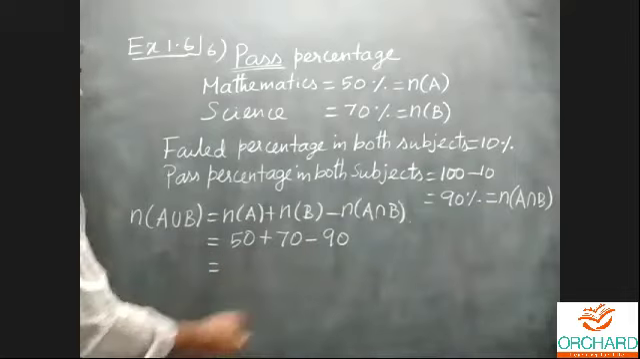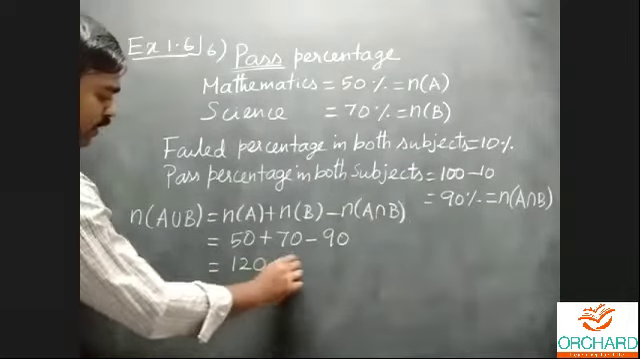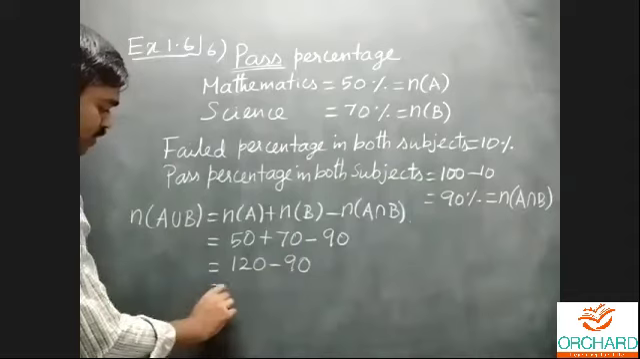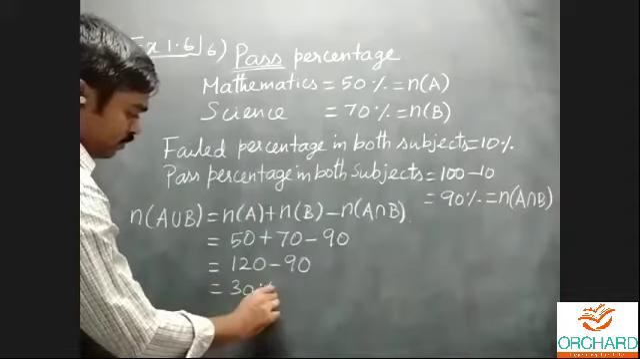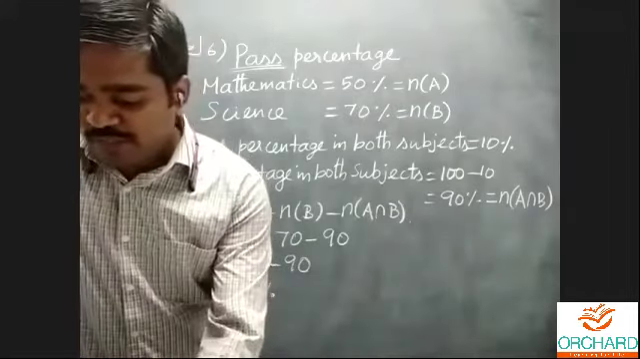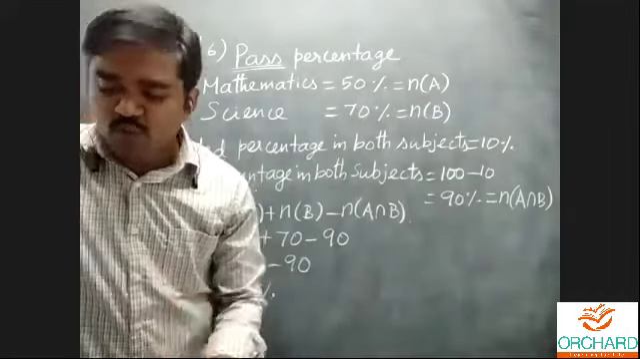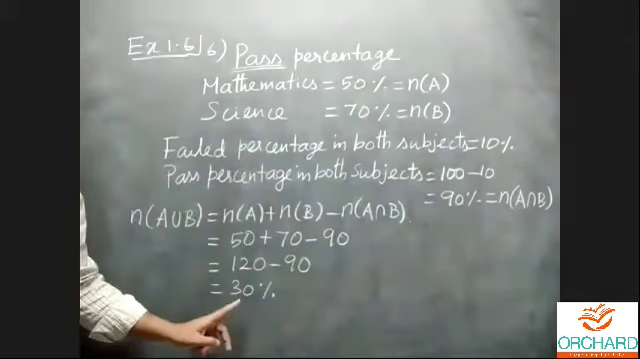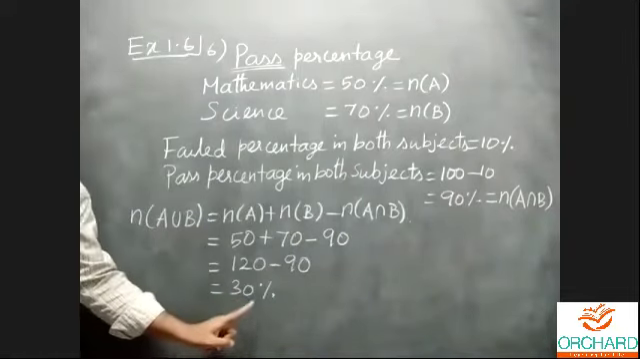Then 50 plus 70 is 120. 120 minus 90, that is 30%. Okay. Using the first two statements, I'll come to that information: n of A union B is equal to 30%.